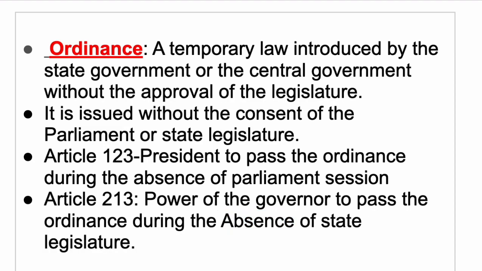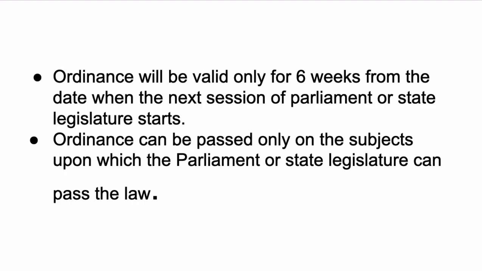Here, a law passed with the approval of the parliament or the state legislature will be a permanent law, whereas the ordinance, which is passed on a temporary basis, is valid only for 6 weeks from the date when the next session will start.